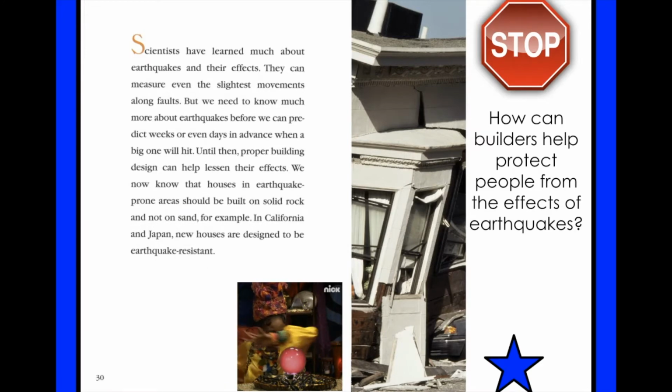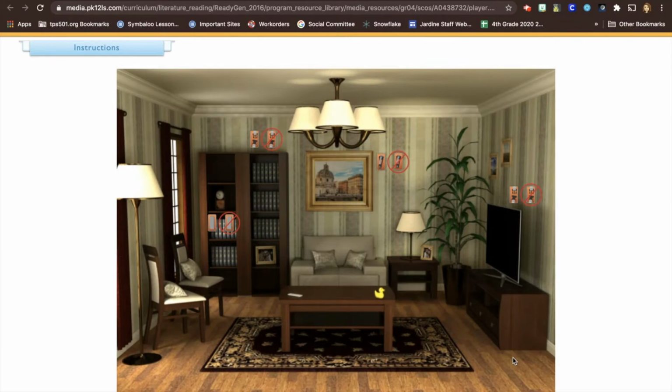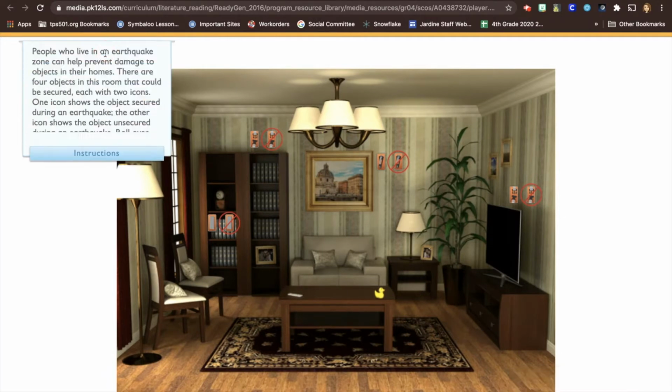And now I have a fun little activity that we are going to look at here. It's all about these earthquakes. So let's look. So it says a typical living room showing objects that can move or fall during an earthquake, including a bookcase filled with books, a picture on the wall, a clock on the bookcase, and a television on a stand. So let's see our instructions.